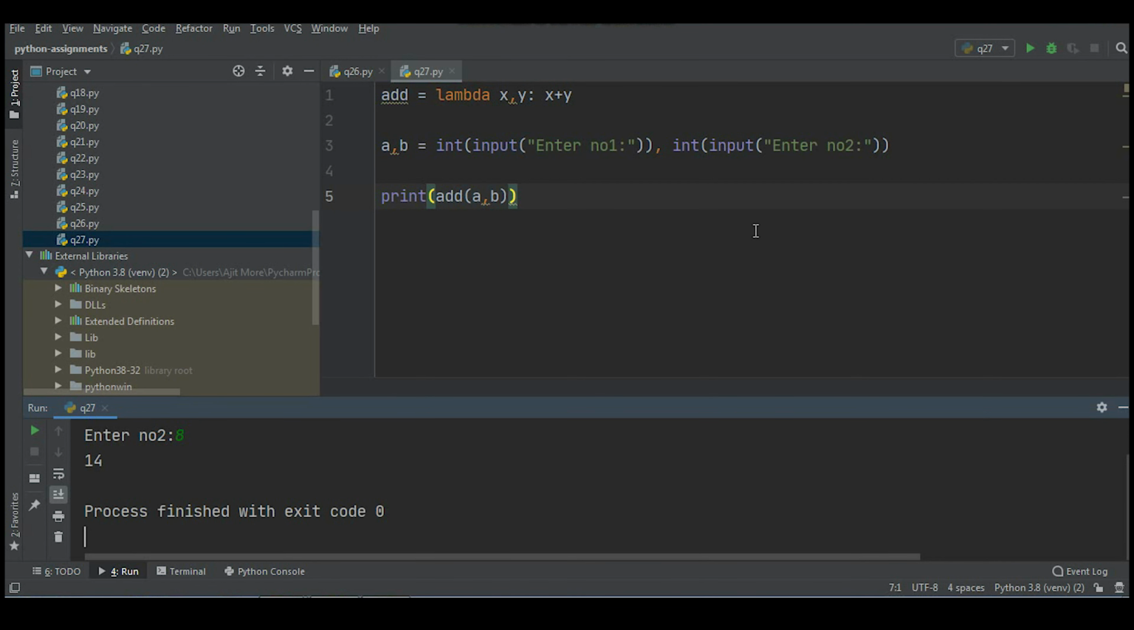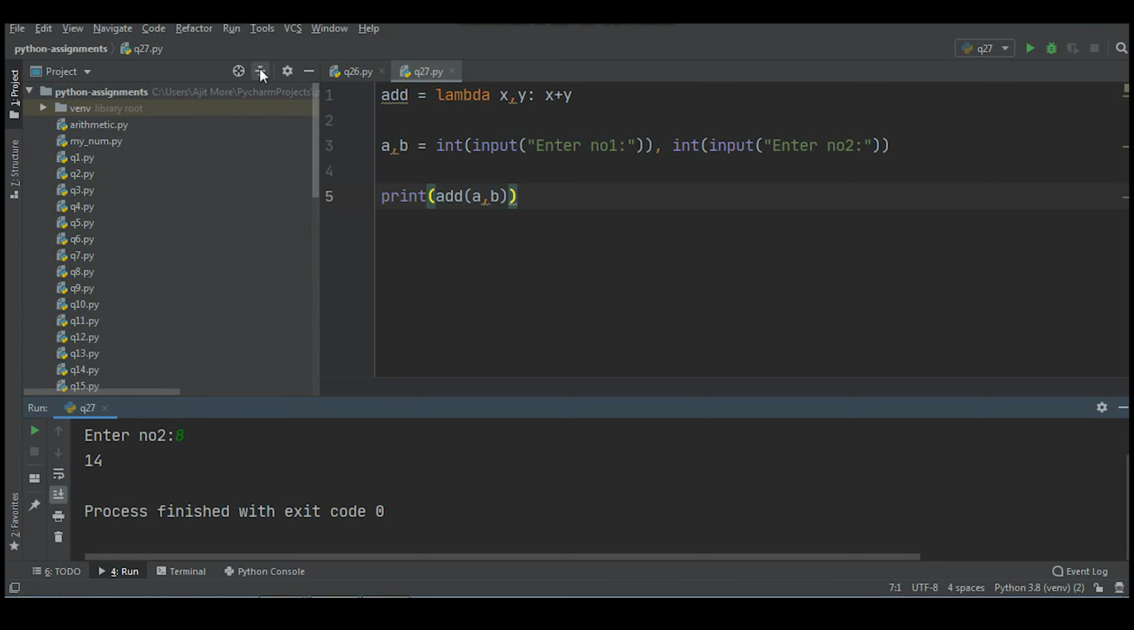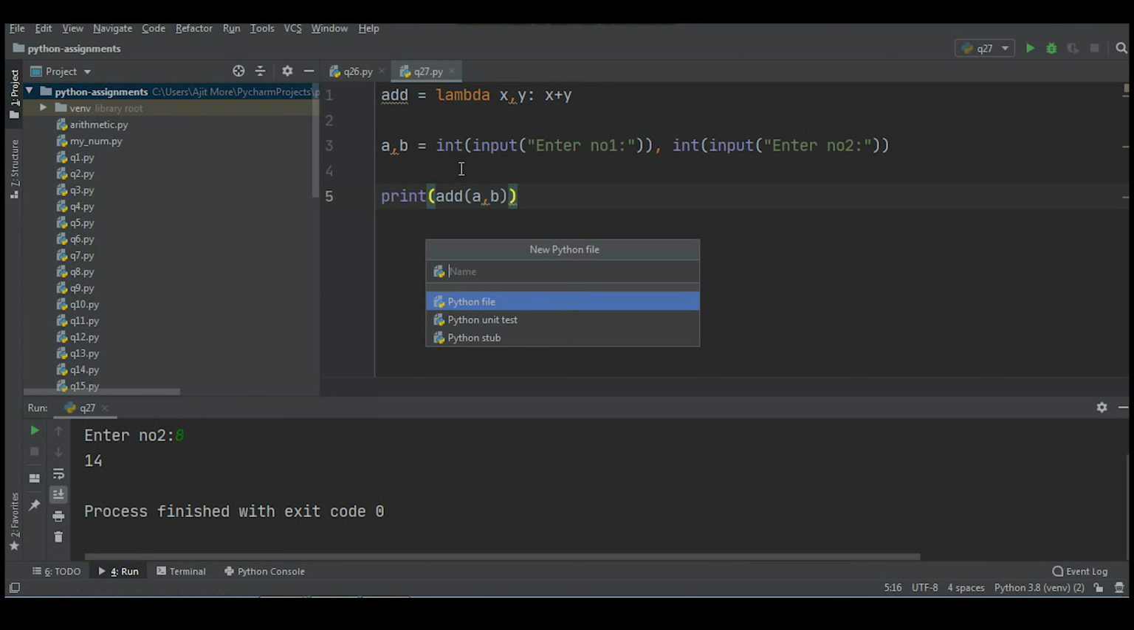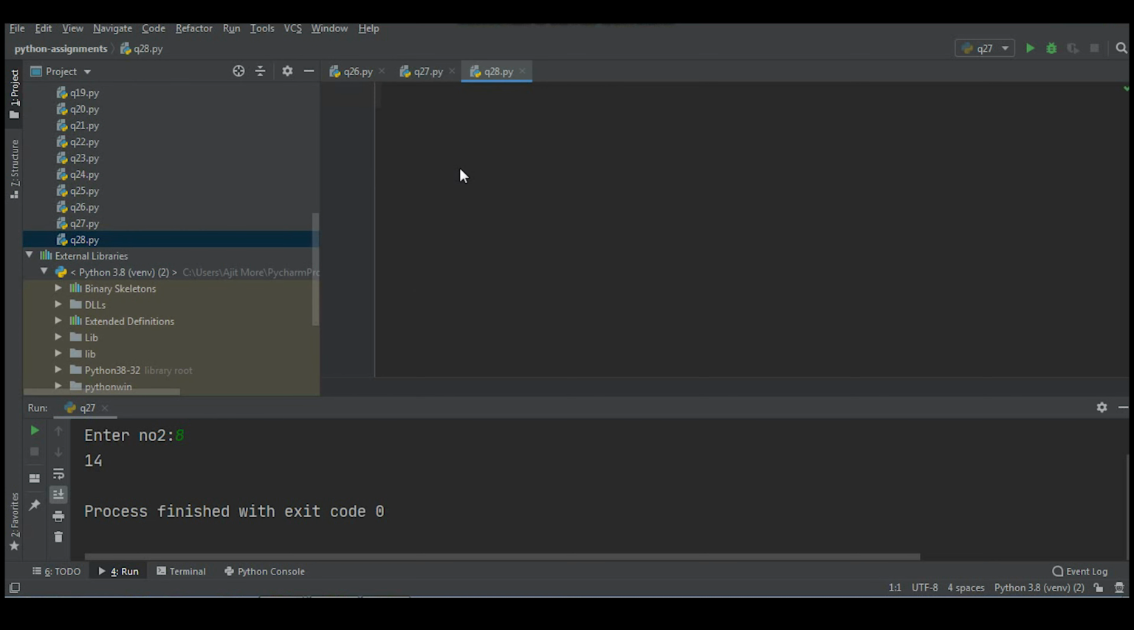I'll create one more file, one more Python file, Q28. We'll write all the three functions. First, def filter. I'll pass to it one list, and its task is to return the filtered list.